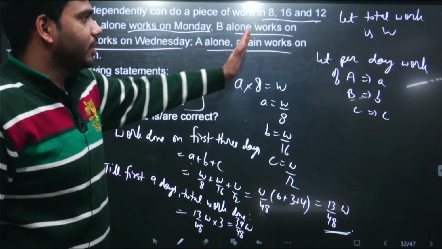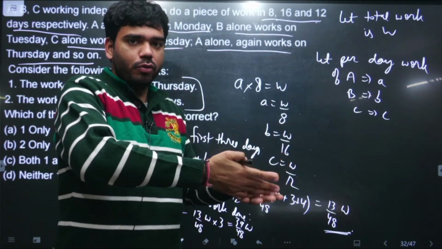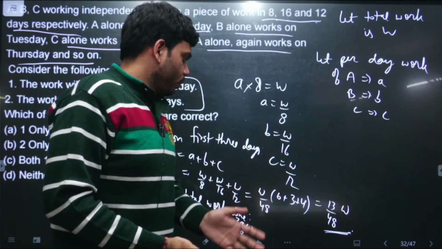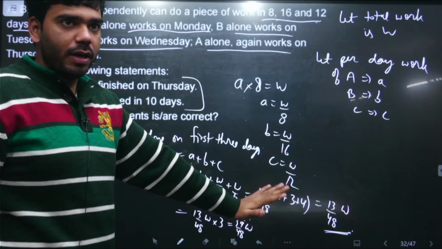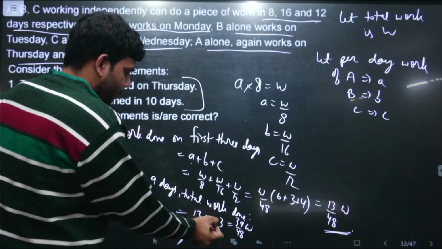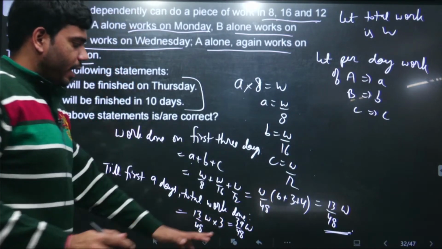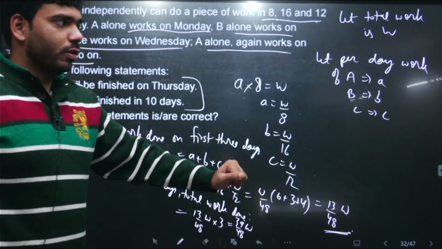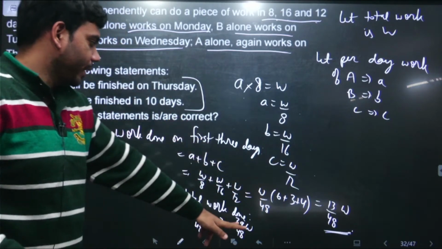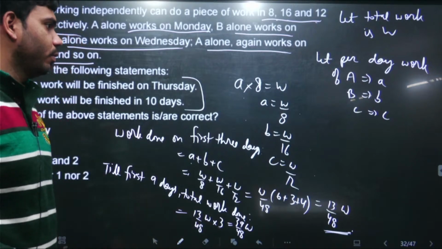More than W in the sense that they will be doing work over and above the actual work that was assigned to them. So we have to just stop at W. We had to stop here at W, so that's why I have multiplied here by 3. It means till the 9th day, the closest you get to W and still less than W is 39 by 48 W.